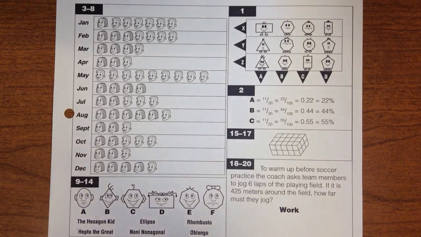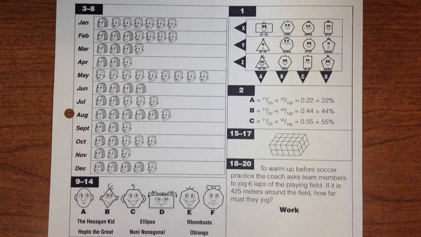Question number 9. So down here. The next 6 questions relate to the head shapes on your sheet. The people of Shapetown take their names from the shape of their heads. Use the letters to answer these questions. Number 9. Who is Ellipso?